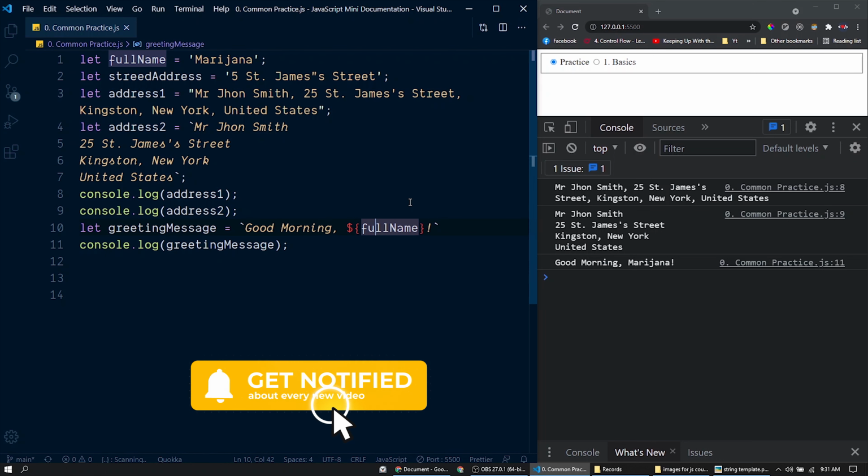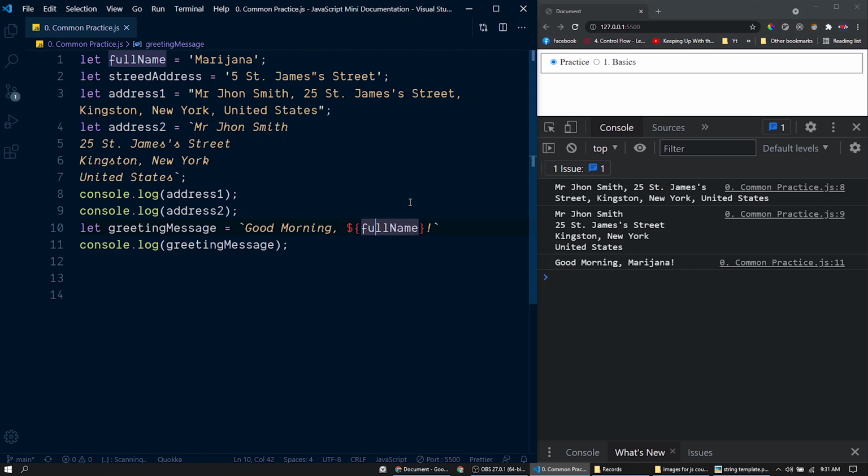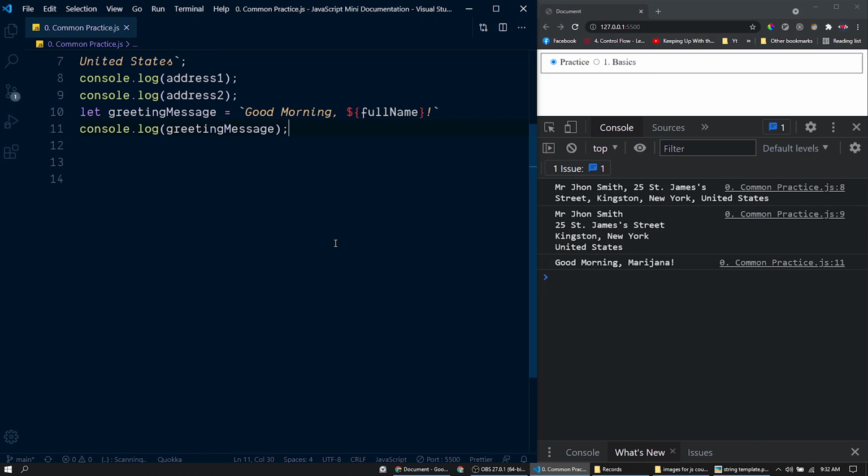As you can see, these template strings are like a template. We could dynamically replace or modify the string during runtime. This way of generating string values is called string interpolation. Now there is one more way to create a string. To show you that, let me create another variable here, message.